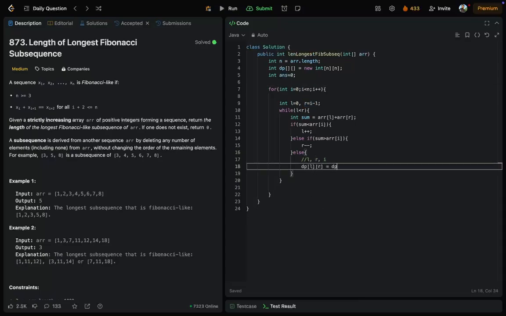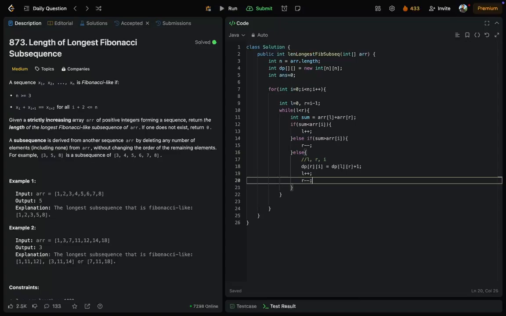dp of L, R will be my R, and dp of R and I will depend on L and R plus 1. Yes, you're right, it depends. Then we will find another subsequence and another two values whose summation is equal to ith.